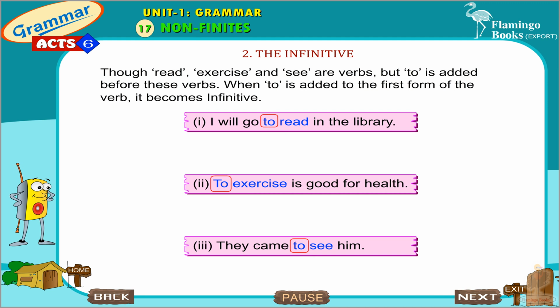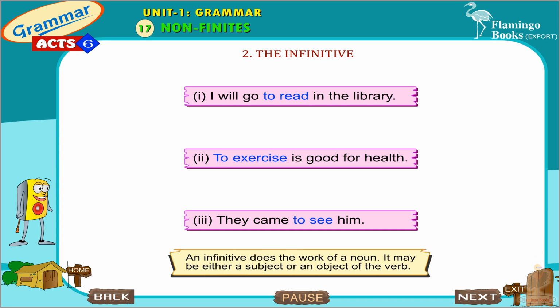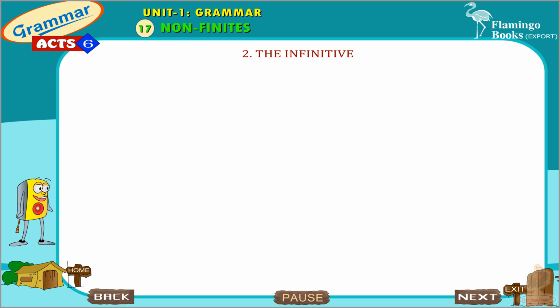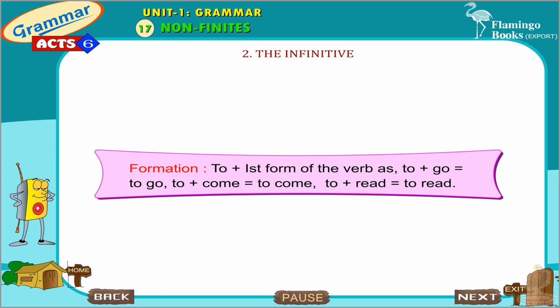When to is added to the first form of the verb, it becomes an infinitive. An infinitive does the work of a noun. It may be either a subject or an object of the verb. Formation: to plus the first form of the verb, as to go, to come, to read.